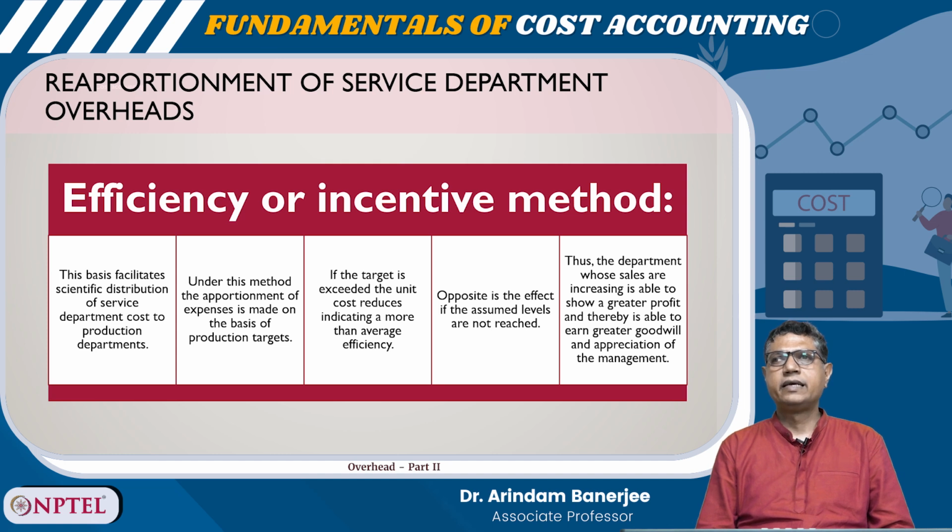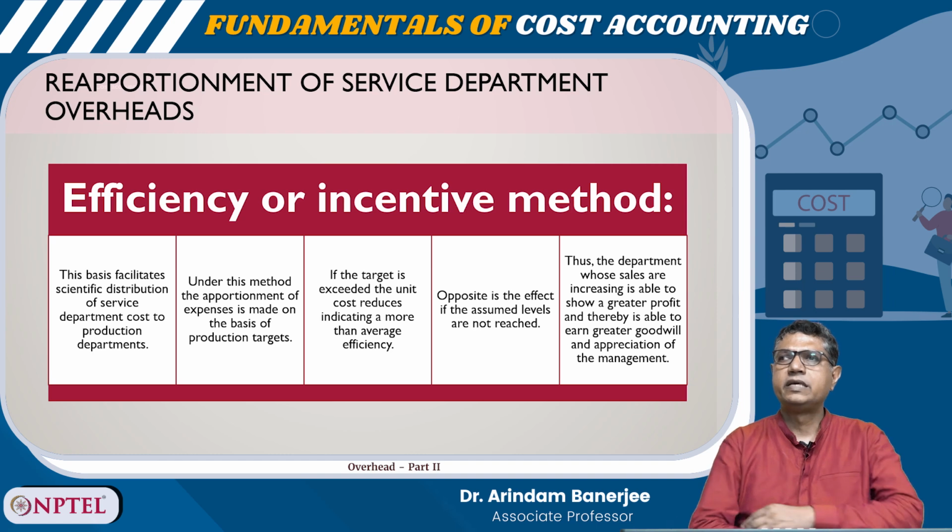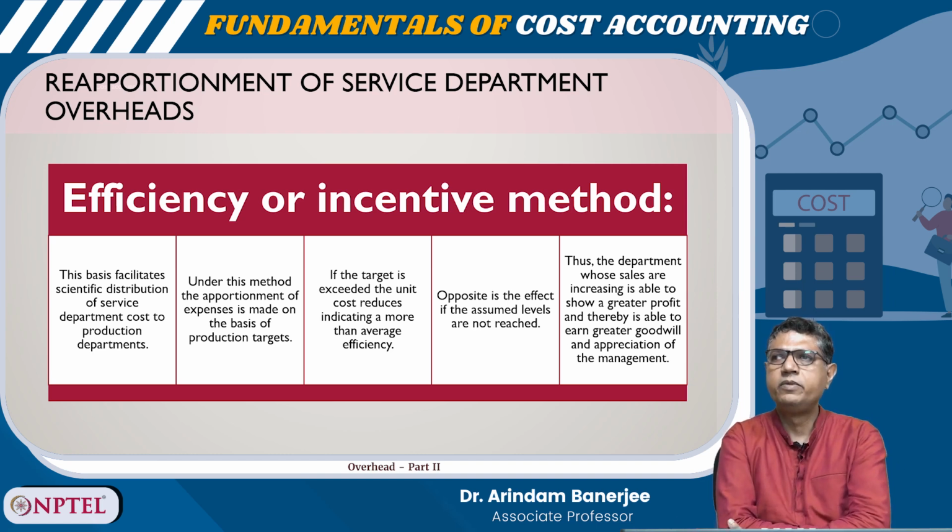If the target is exceeded, the unit cost reduces, indicating a more than average efficiency. Opposite is the effect if the assumed levels are not reached. Thus, the department whose sales are increasing is able to show a greater profit and thereby is able to earn greater goodwill and appreciation of management.